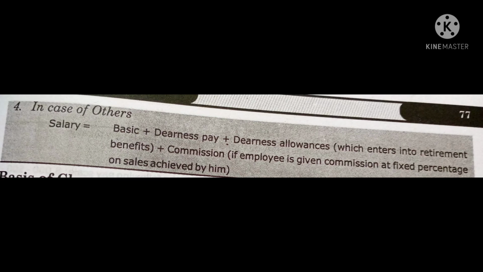That is, if the employee is given commission at a fixed percentage on sales achieved by him. So commission will be based on sales only. If it is not related to sales, you should not take it. So salary is equal to basic plus dearness pay plus dearness allowance plus commission.